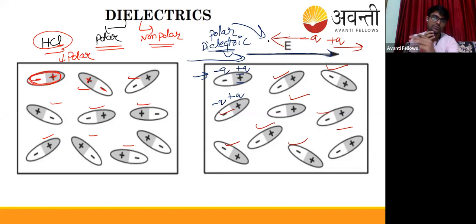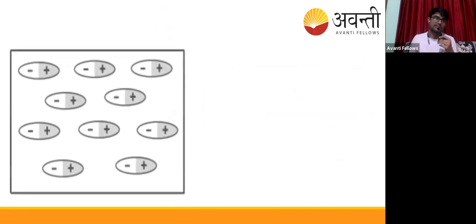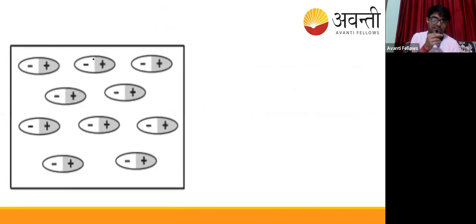Negative will try to run this side, and the positive will try to run that side, because the electric field is from this direction. Negative charge due to the influence of the electric field will go this side, and positive charge will get repelled that side. But since these atoms have strong ionic bonding, like HCl, H plus Cl minus, they are bonded together. You can see on your screen that this kind of condition will be created. The negative charge will not break away and stick elsewhere. It will stay stuck to its parent atom only, but the configuration will change.